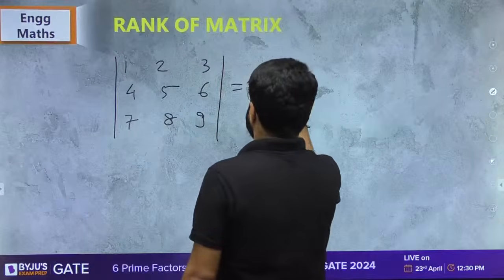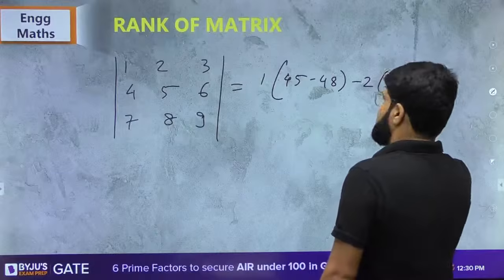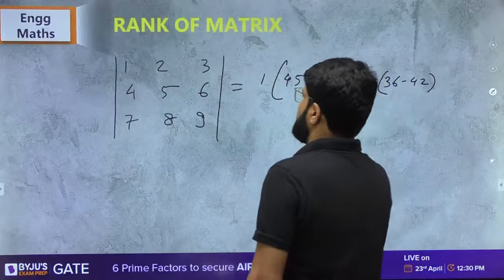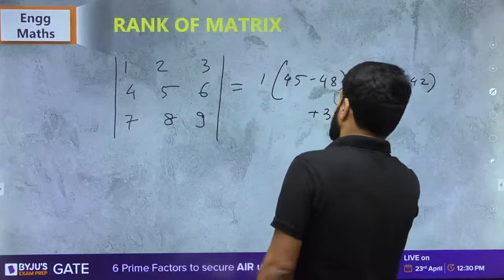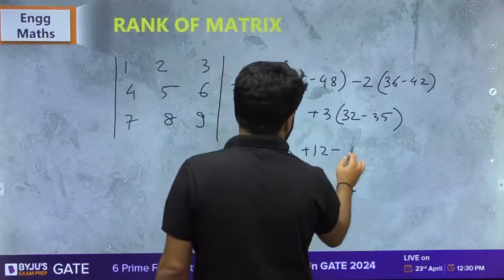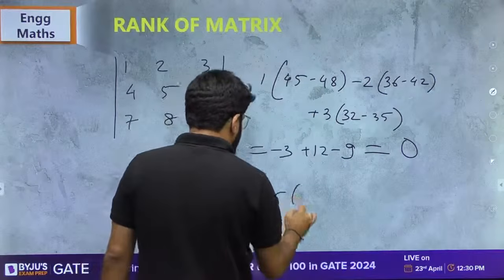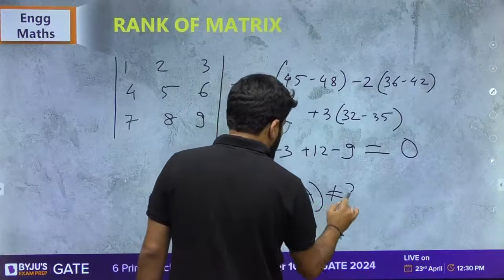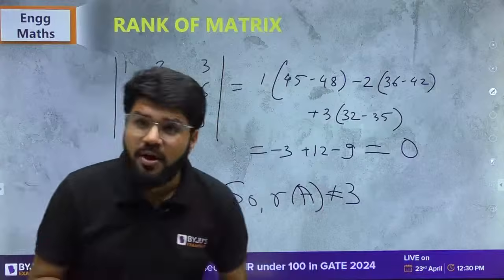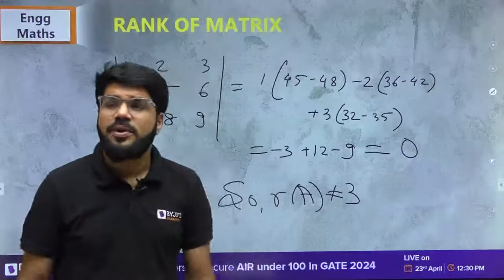We calculated this as 45 minus 48. Just a moment, guys. 36 minus 42 and plus 3. 32 minus 35. And this was minus 3. Then plus 12 minus 9 came out to be 0. And because it was 0, I told rank is not equal to 3. But what I'm trying to ask you right now is that if the determinant was non-zero, then I will say the rank is equal to 3.